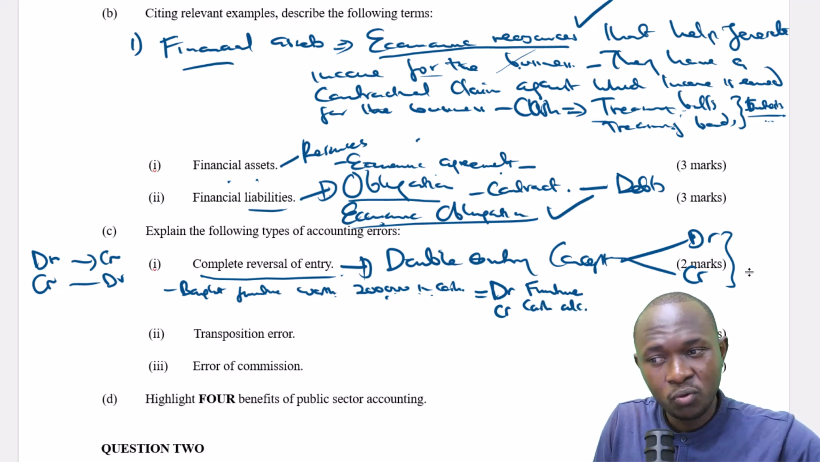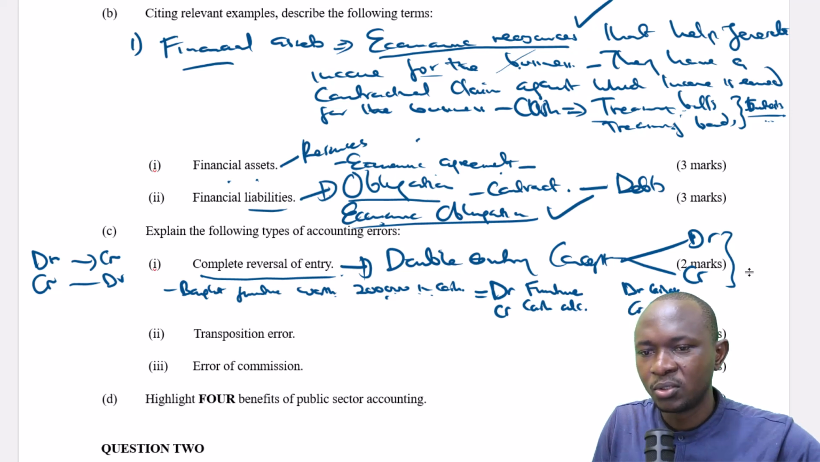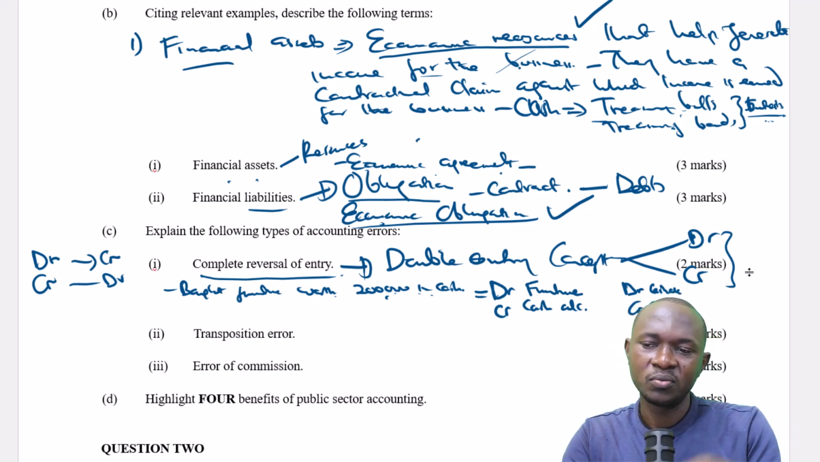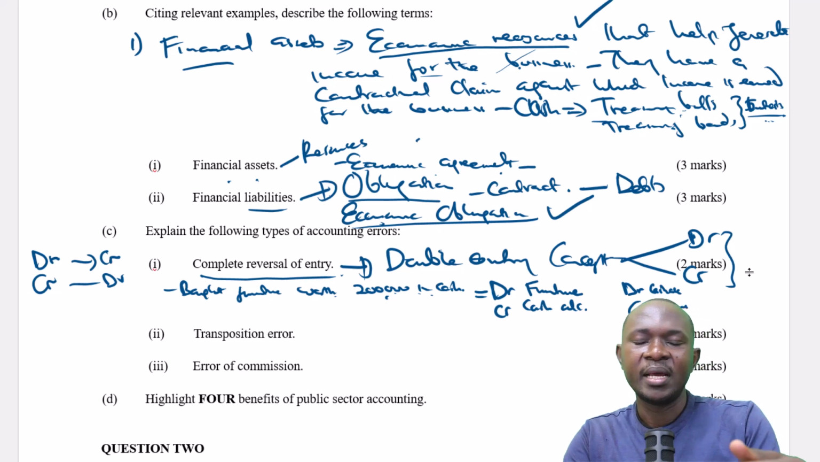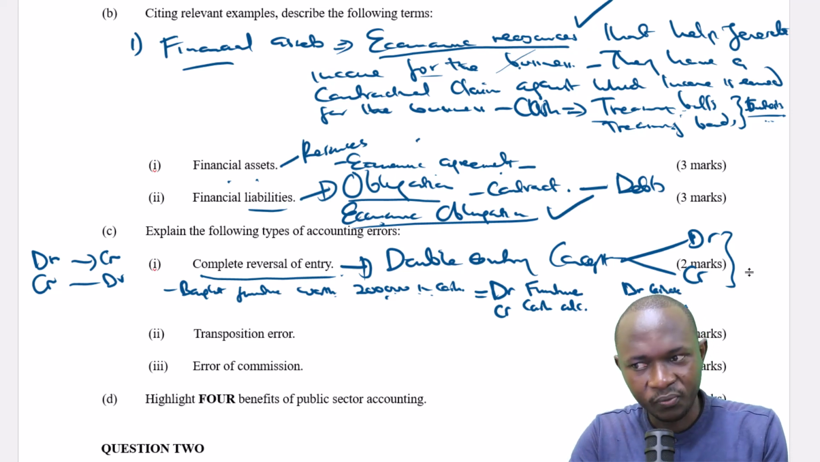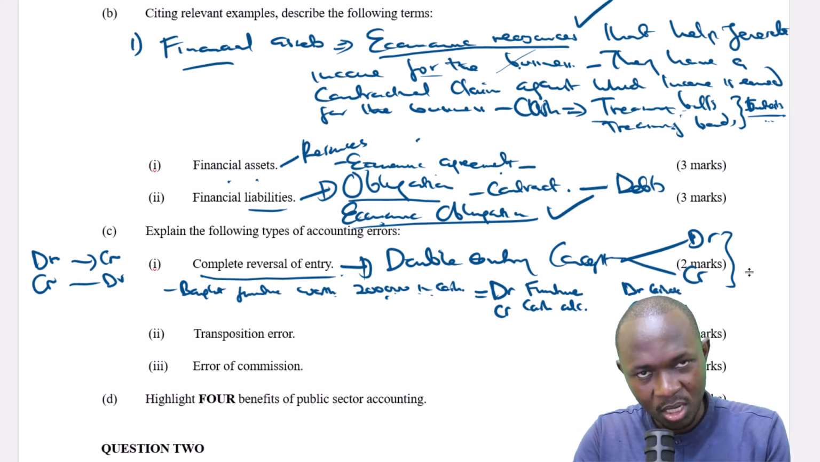But what do we do? We debit cash account and credit furniture account. So that's a complete reversal of entry. We were supposed to debit furniture account, but we've ended up crediting furniture account. We were supposed to credit cash account, but we ended up debiting cash account. The trial balance will not disclose this type of error.